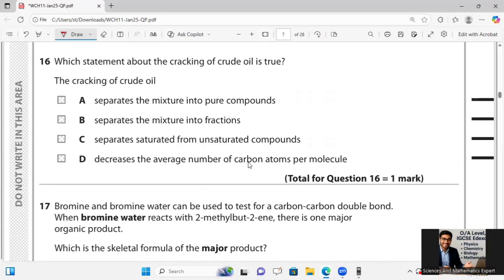Which statement about the cracking of crude oil is true? The cracking of crude oil. Okay, so if I explain about cracking of crude oil, then I will say cracking breaks down large hydrocarbon molecules into smaller ones, and this decreases the average number of carbon atoms per molecule over there.